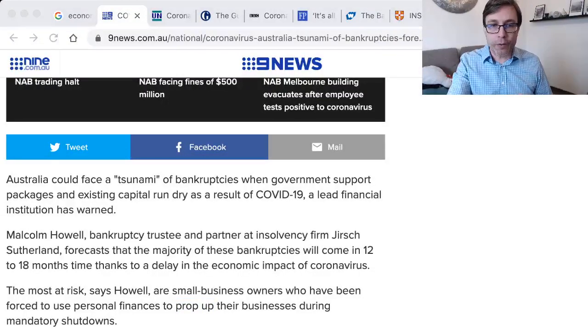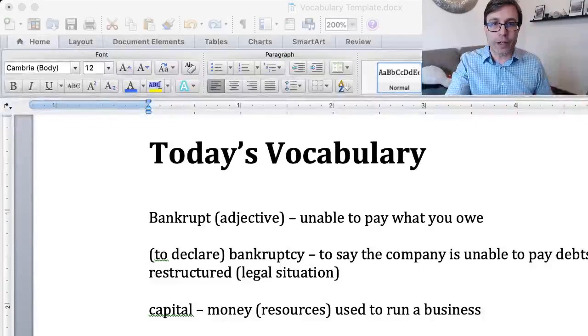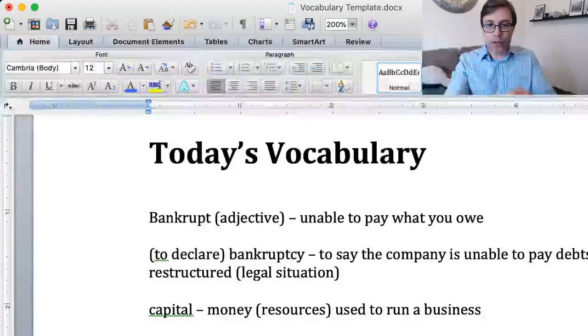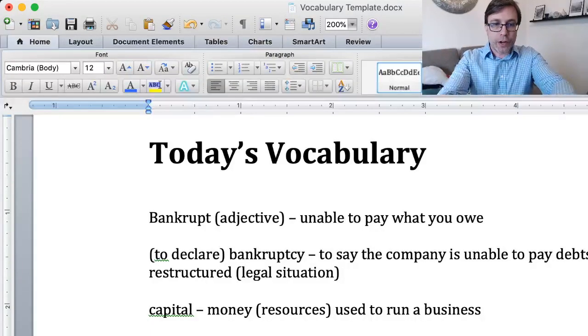So let's go back over to our list right here, and I'm going to add those words to this. We talked about prop up, and I almost forgot the other word, forecast, actually. So we're going to add forecast, which is to kind of predict what will happen in the future.